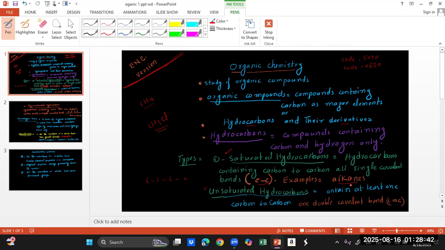All the alkanes have carbon to carbon single covalent bonds. We will study the homologous series of alkanes later. Then we have unsaturated hydrocarbons. When the word unsaturated comes, we are talking about a double covalent bond. So unsaturated hydrocarbons must contain at least one carbon to carbon double covalent bond. There can be more than one, but if there is more than one, then we call it polyunsaturated. Hope you understand. If you have any question, you can write in the comments.